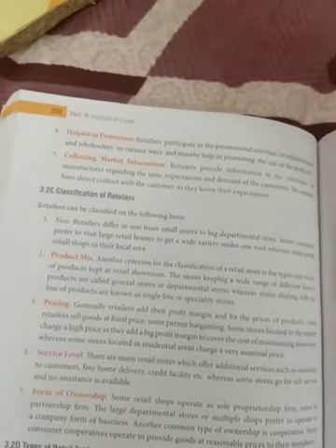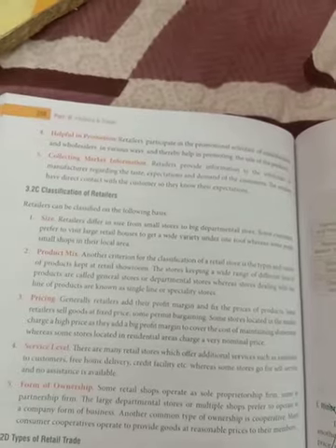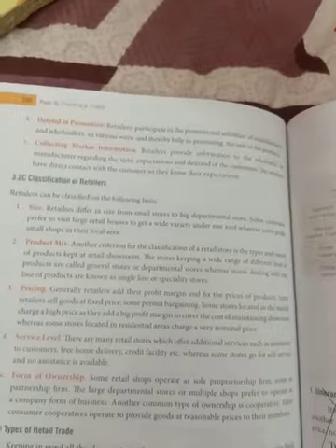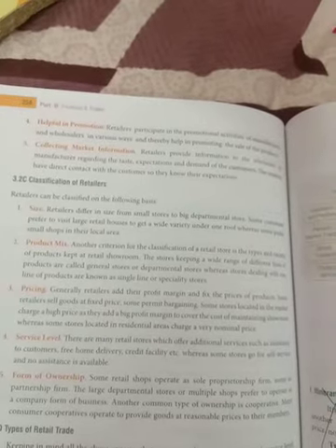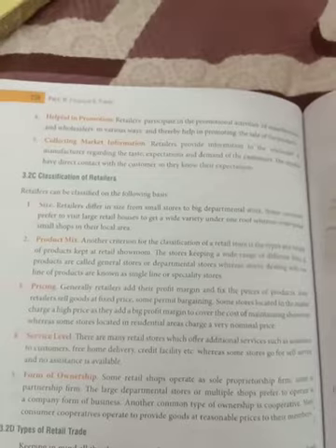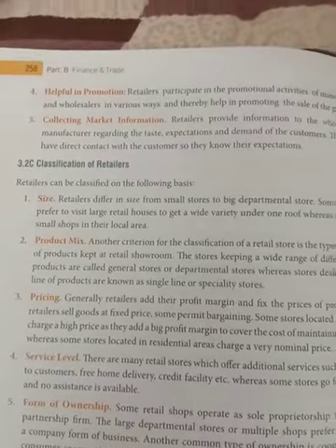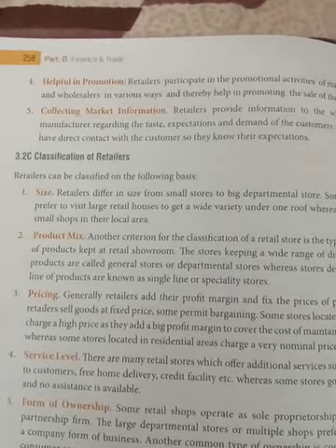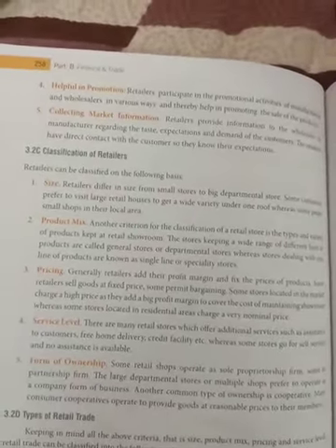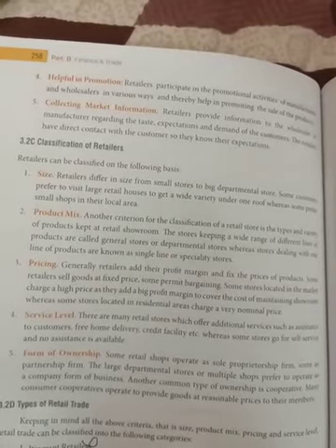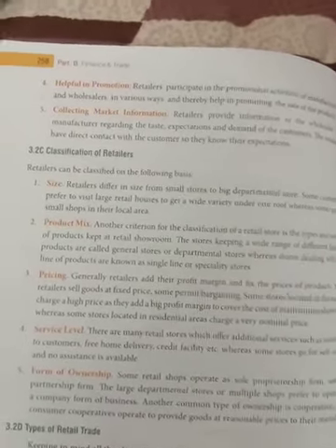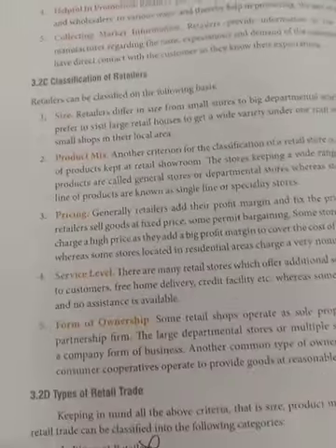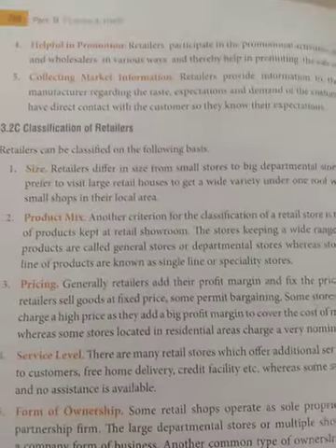Product mix is another criterion for the classification of retail stores, that is, what type of variety of products they are having. In some retail showrooms you have very little variety, and in another you can have very large variety. Like if you find the same retail shop in metro cities, you can have a large variety, but in small cities they don't have such varieties. And definitely a retail store can be a specialty store also, with a single line of products, like Nike, that is also a retail store, and they are having only Nike shoes. That is a single line product, specialty store.